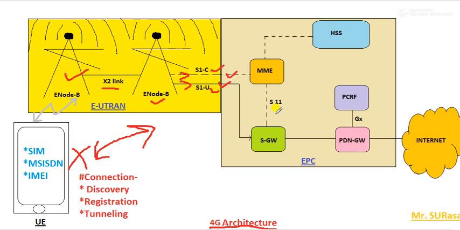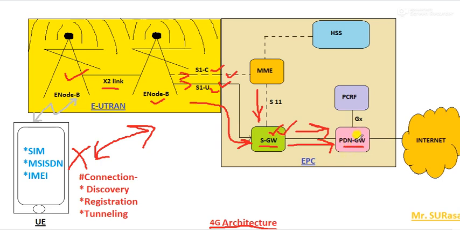Then we have also seen how the serving gateway acts as the middle gateway inside this ISP, which delivers the data accordingly. When the data is received from the MME or directly from the user, it is responsible for handling that data, and further this data will be delivered to the PDN gateway, that is, the packet data network gateway.